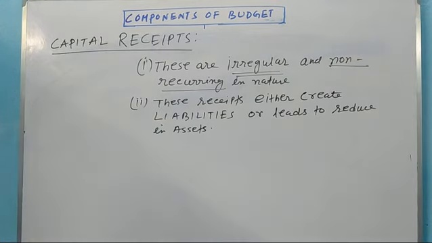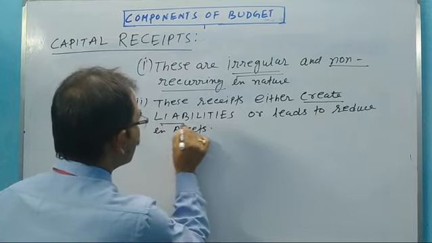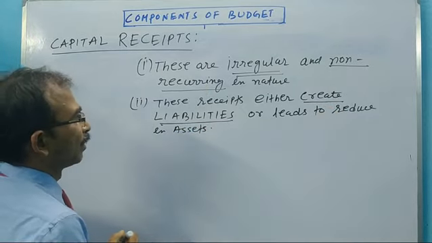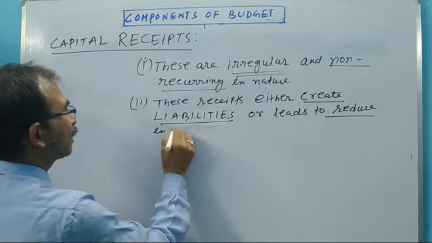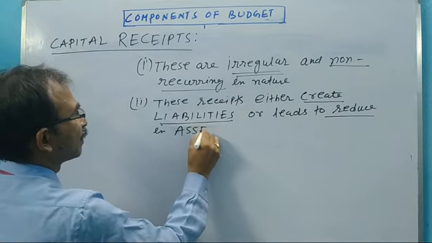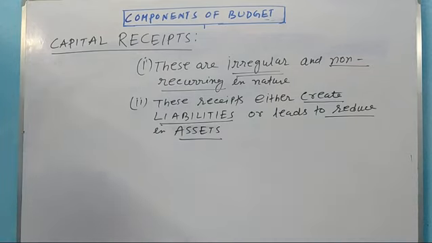Clear? So this is also an important part. Either creates liabilities or leads to a reduction in assets. I am writing capital in assets. So these two characteristics are more important to identify the capital receipt.